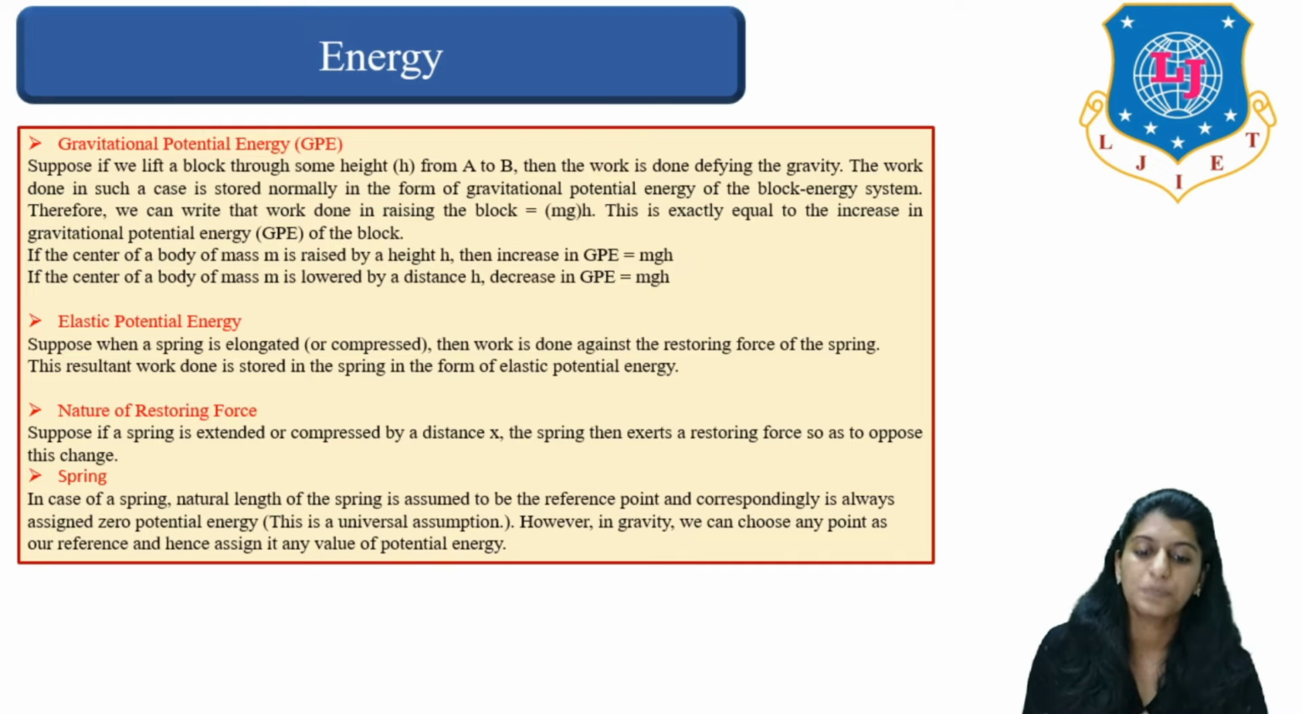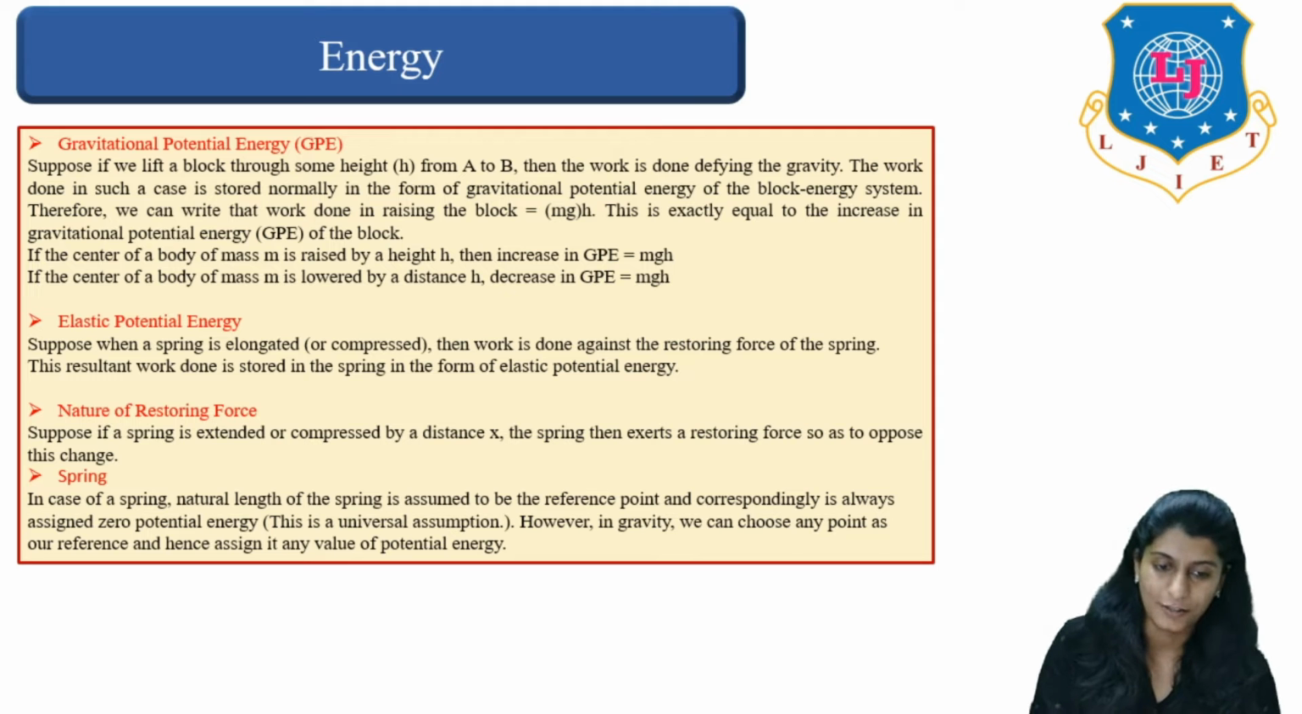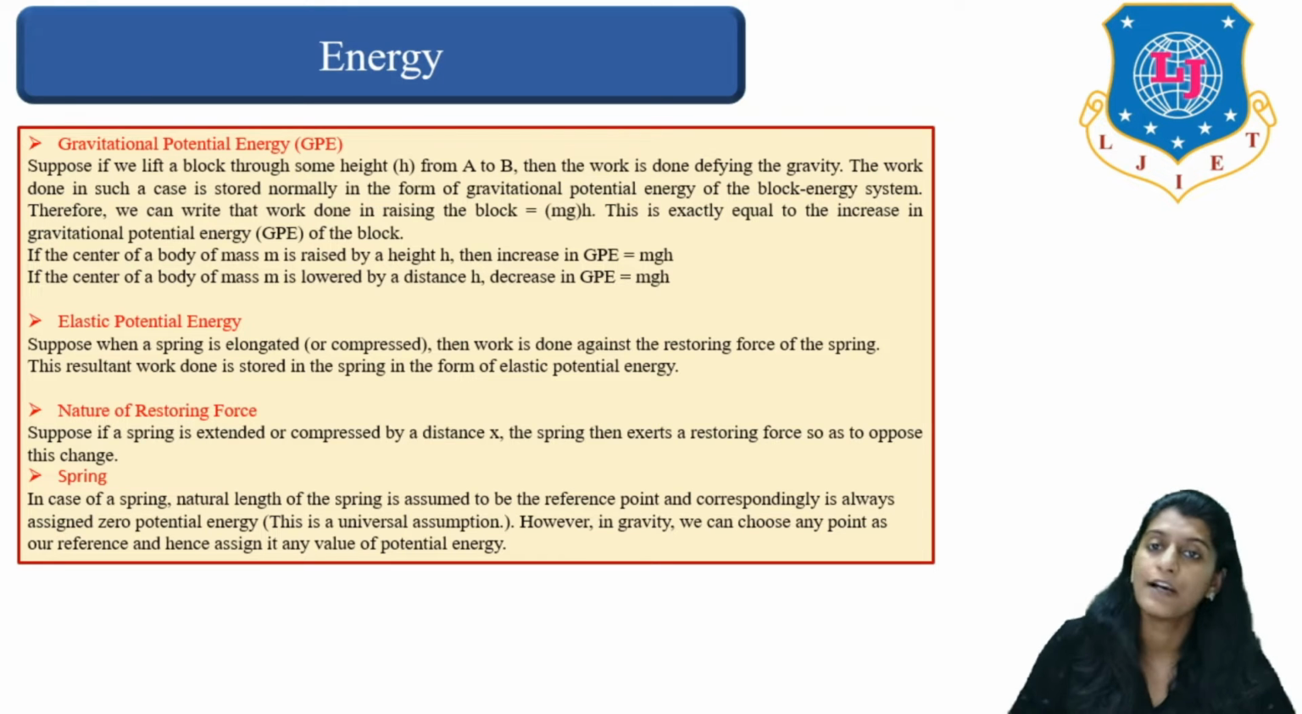And last is the spring. So in case of a spring, the natural length of the spring is assumed to be the reference point and is always assigned to be zero potential energy. However, due to gravity, we can choose any point as our reference point, and hence it is having some potential energy values.